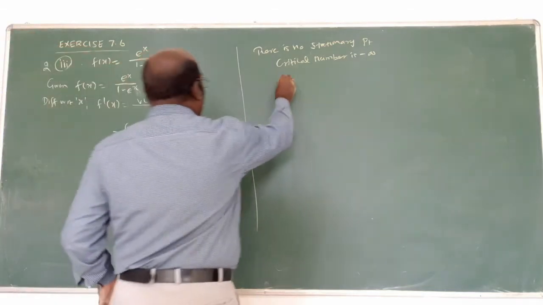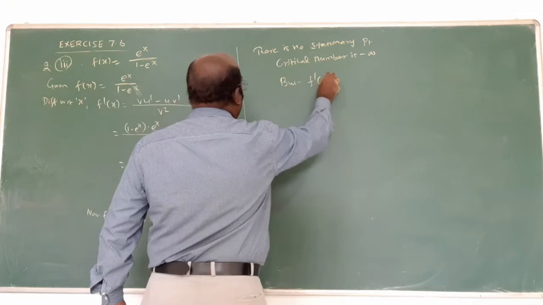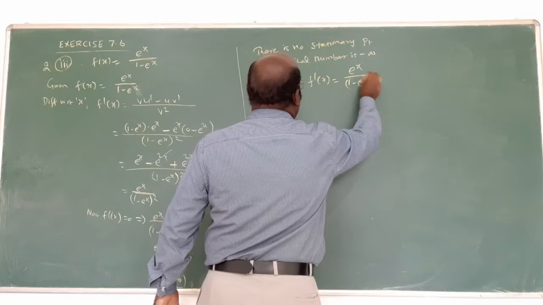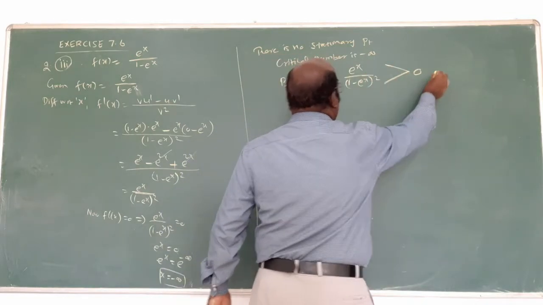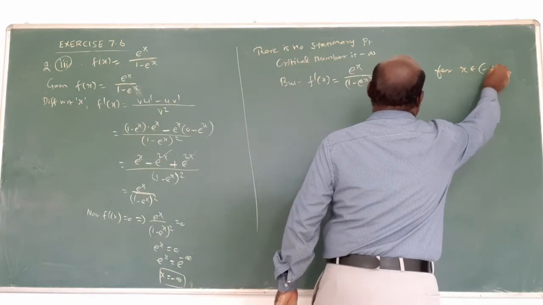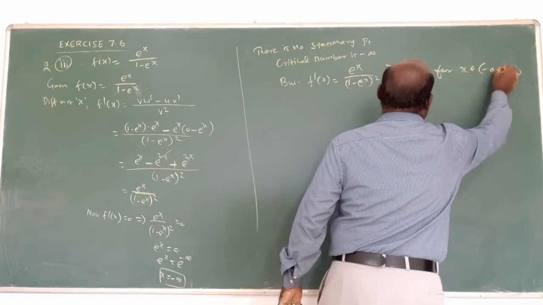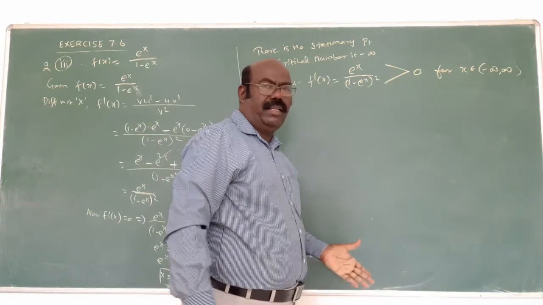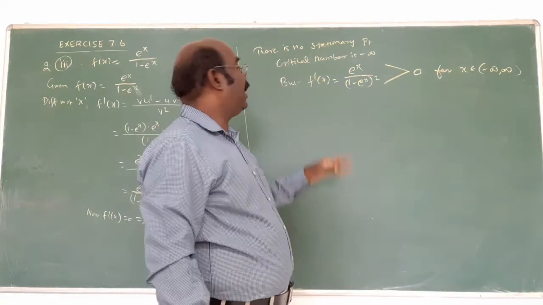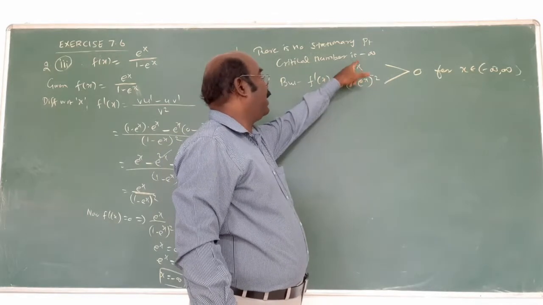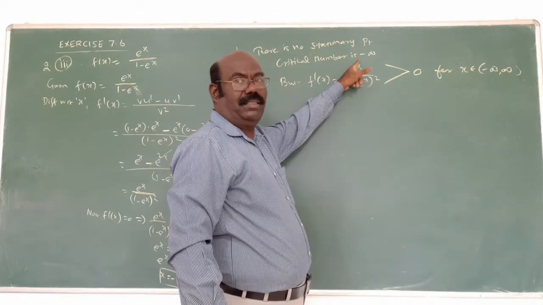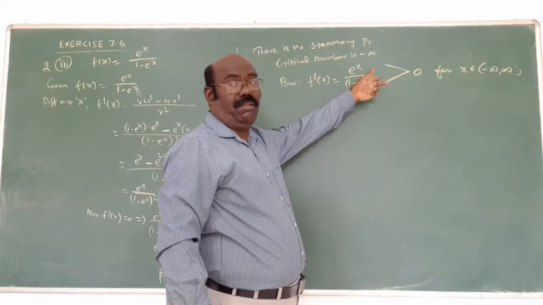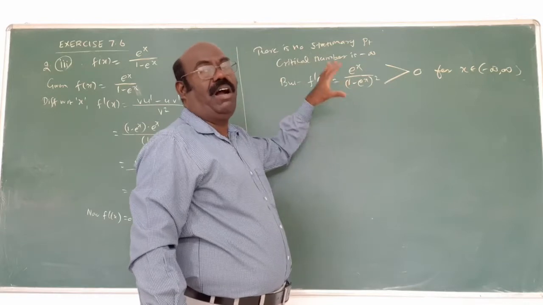But f dash of x, which is e power x by 1 minus e power x whole square, is always positive for x belonging to minus infinity to infinity. Substitute any number and we get a positive answer, because e power x is positive and the square is positive.